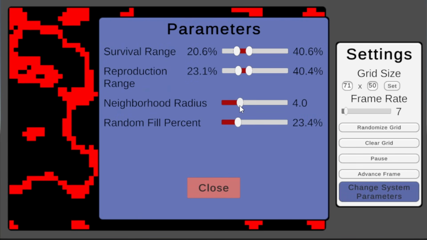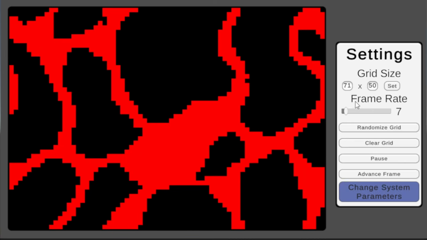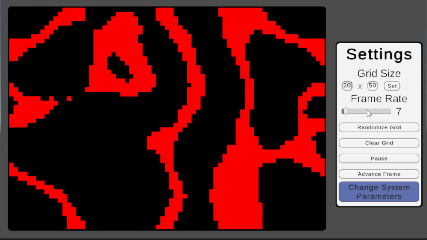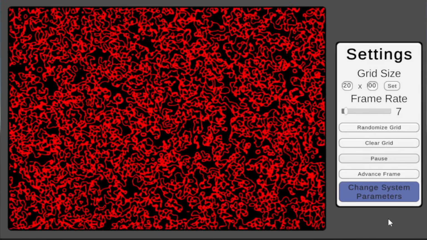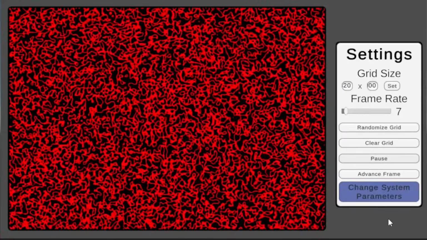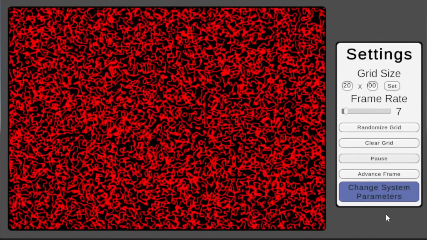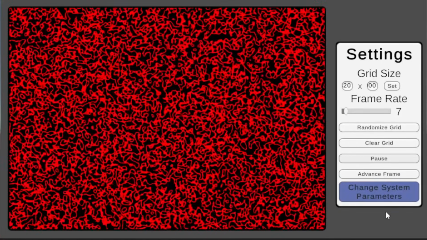Let's raise the neighborhood radius to about 7. And it looks like we may have outgrown our resolution, so let's expand our grid to 1400 by 1000 cells, 400 times as big as we were before. Cool, so we're still a little chaotic at large scales, but I do feel like I'm seeing some structure here. It may be the low frame rate, but it looks like there are particles moving in a large circle around the grid. Is that just me? I'm very curious if that's real, so let me know if you see it too. In the meantime, I'm going to tinker around and see if I can find anything else of interest.